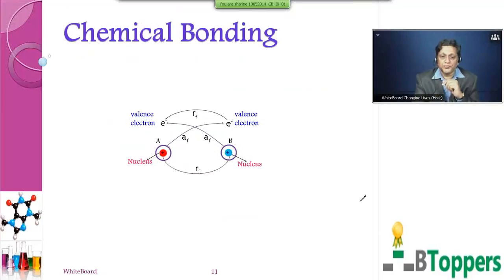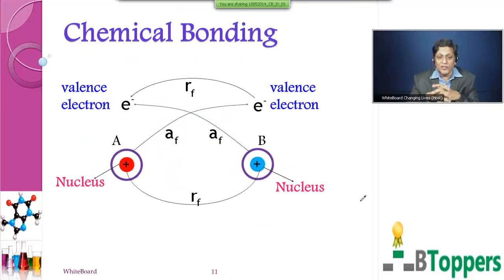Now children, we have earlier defined chemical bonding as the force of attraction between constituent atoms or ions. Then I have underlined the term attraction. I told you that atoms being electrically neutral, where is the attractive force coming from?